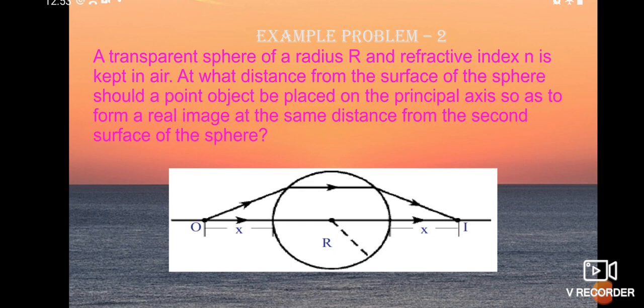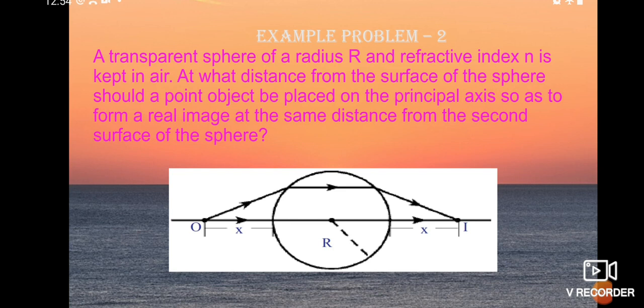Okay, so when the light ray is traveling from air, from the rarer medium, you have to draw the normals from the radius of curvature. And we have just assumed that the image distance may fall like this only. So at that place also you have to draw the normal.